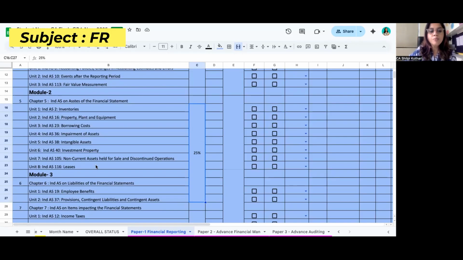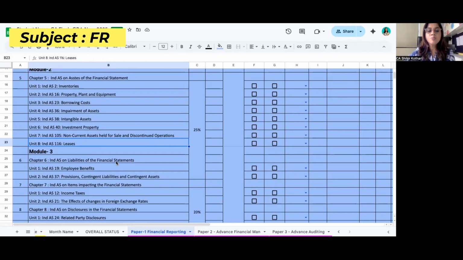Secondly, the heaviest and most time-taking topic in this module is lease, that is Ind AS 116. If you have already done it thoroughly, then make a proper plan for practicing it. It is a very time-taking chapter and a little bit hard also. Many times they ask a full question of 10 marks, 12 marks or 8 marks, but in a few attempts, I have seen that they have never asked a question. So it's all about how we manage this.